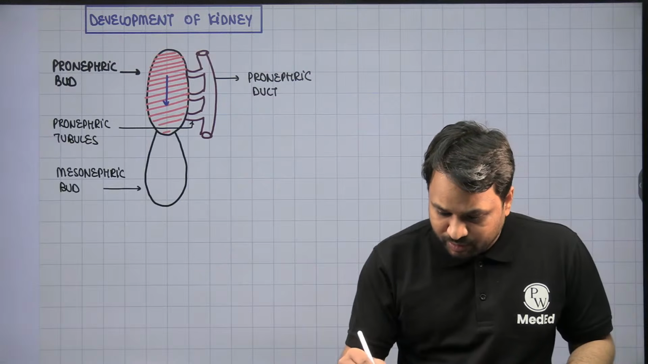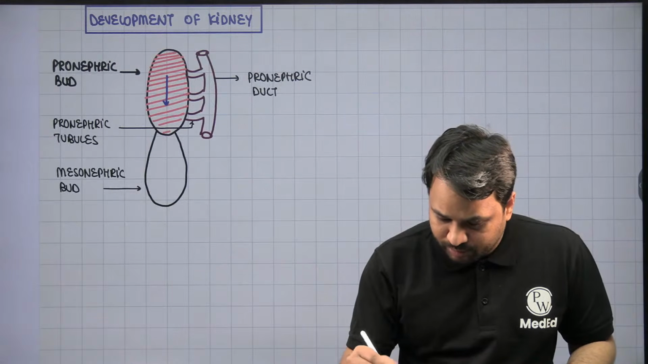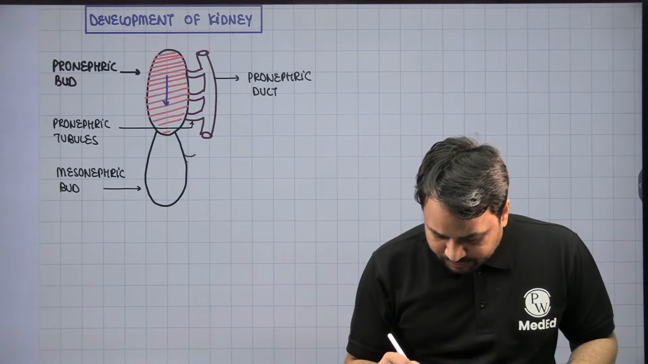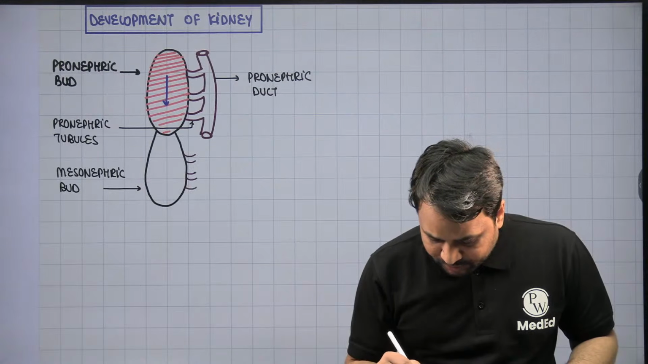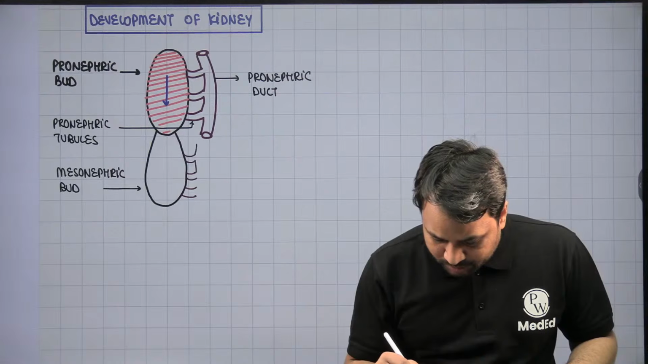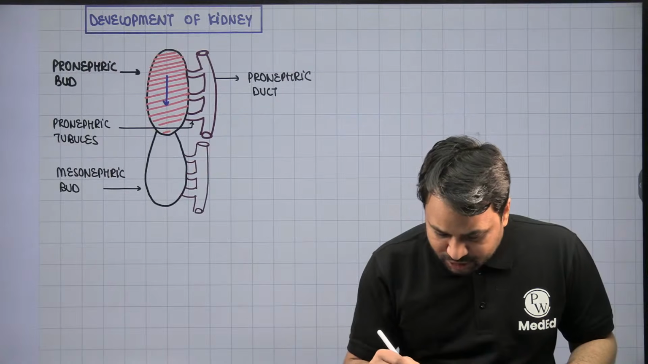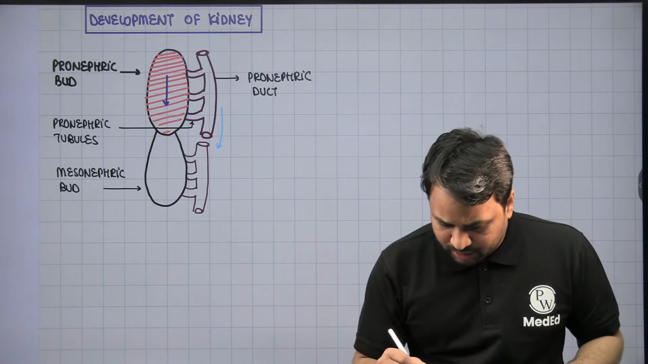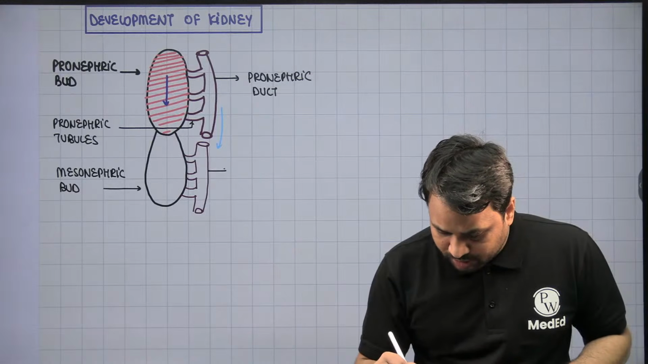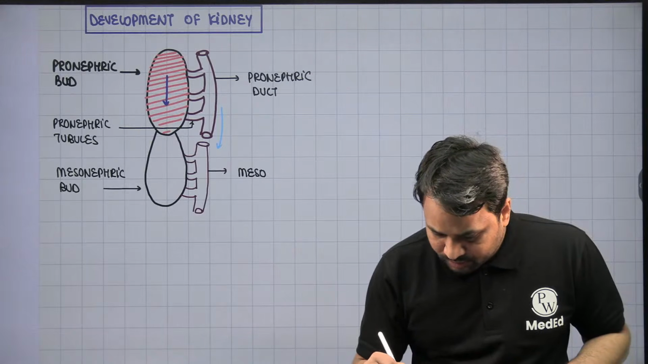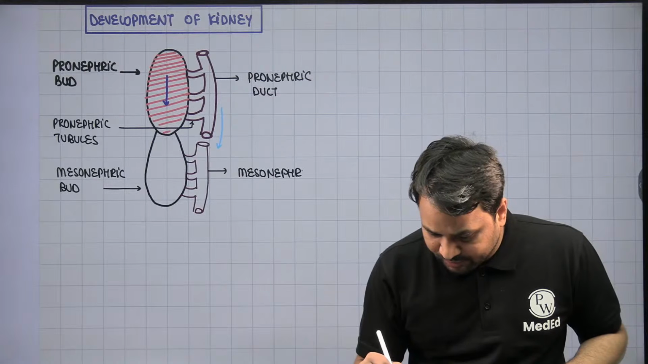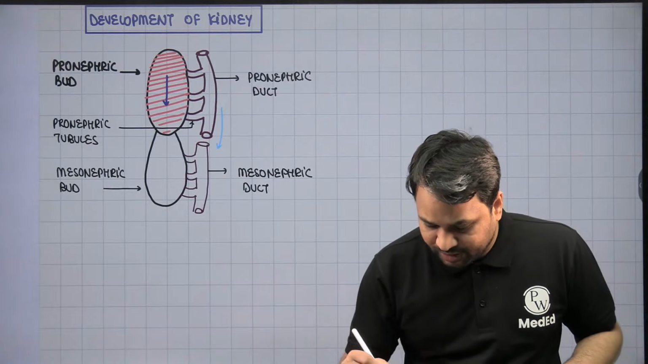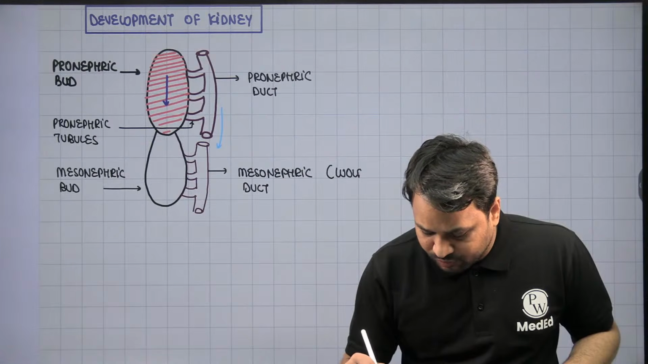Now, this mesonephric bud will also give rise to smaller tubules, which are called the mesonephric tubules. These mesonephric tubules will combine together to form the mesonephric duct. In a way, this mesonephric duct is actually an extension or the continuation of your pronephric duct. Now here, once the fusion occurs, the same thing is going to develop here. This is now what we call the mesonephric duct.